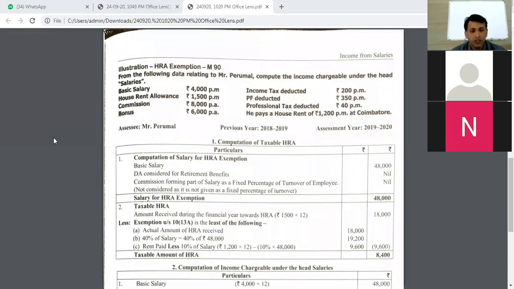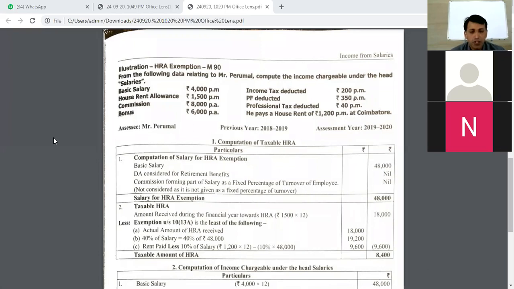Next, the condition says DA should be considered as a part of retirement benefits. You are allowed to consider DA in salary, but in this problem they have not given us DA, so we need not consider DA in this calculation as far as salary is concerned.